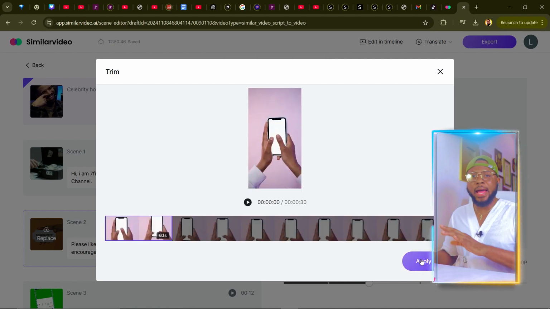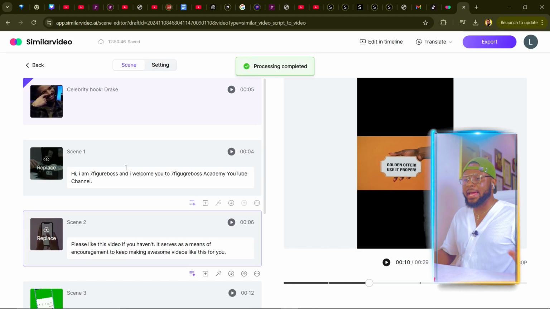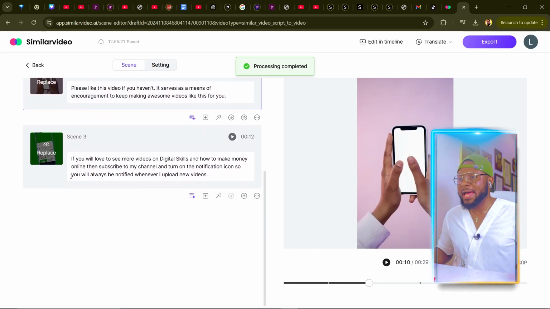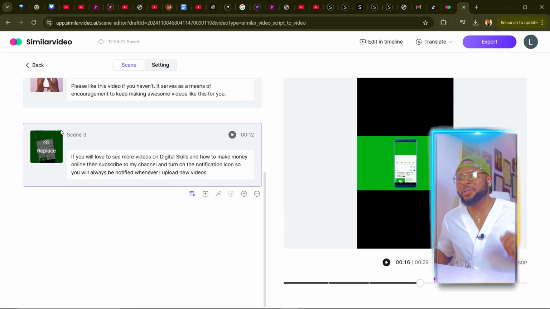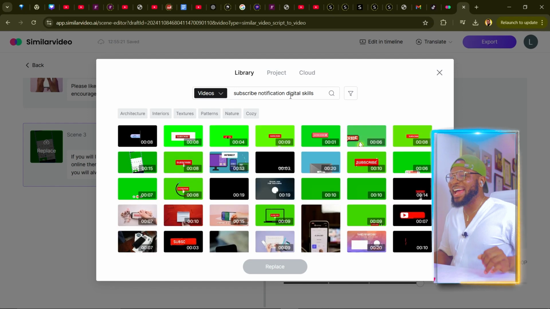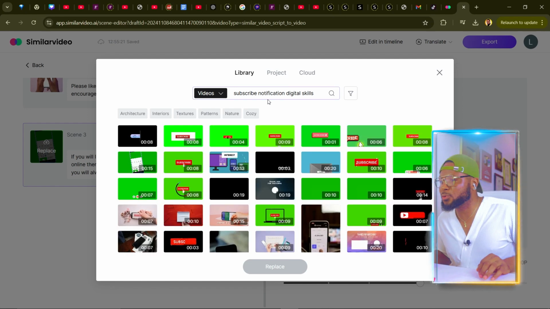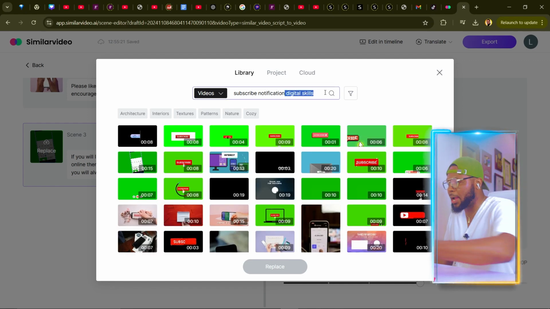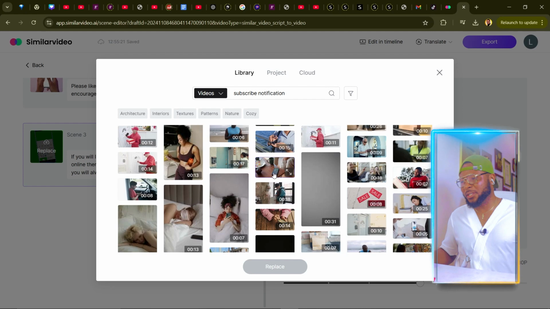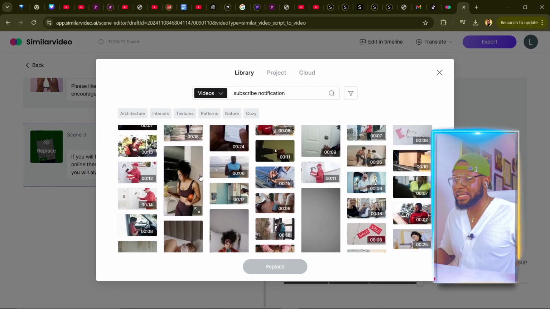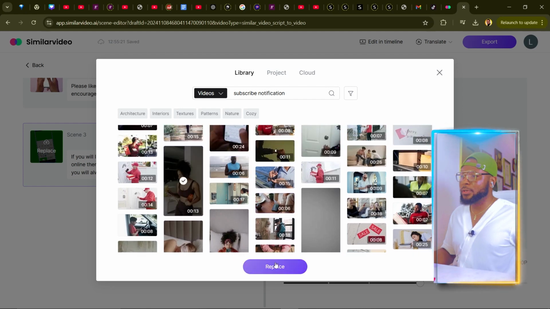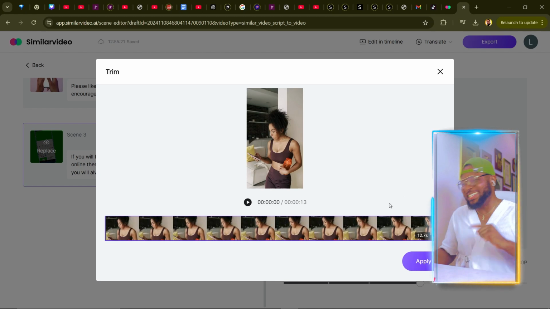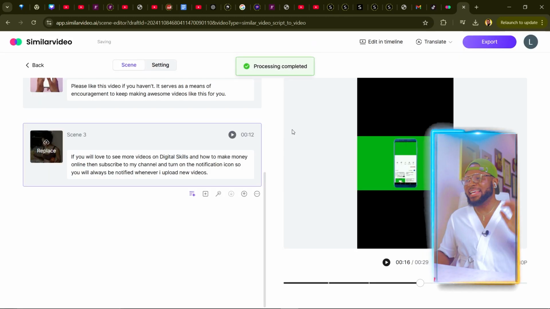Okay, and all I have to do now is click on apply, and it's going to replace scene 2 for us. And then for scene 3, we're going to click on replace, and search for subscribe notification. For the purpose of this tutorial, I'm just going to randomly select this footage, click on replace, and then click on apply to replace the footage.